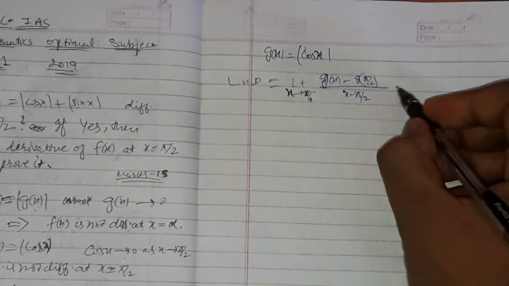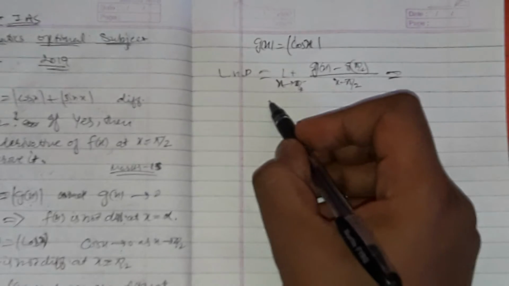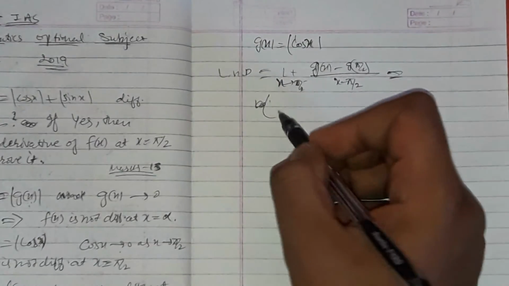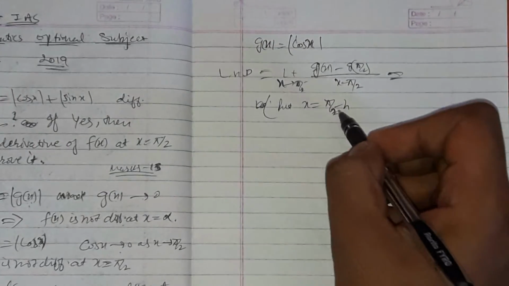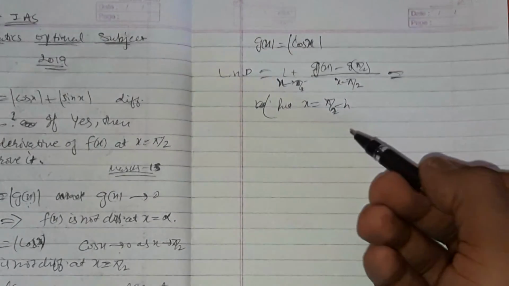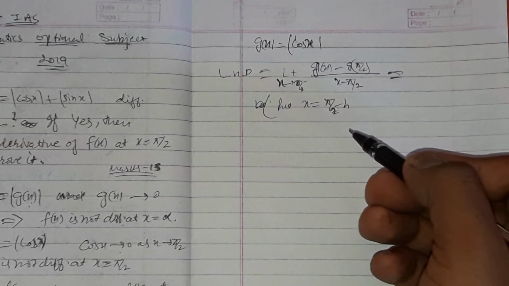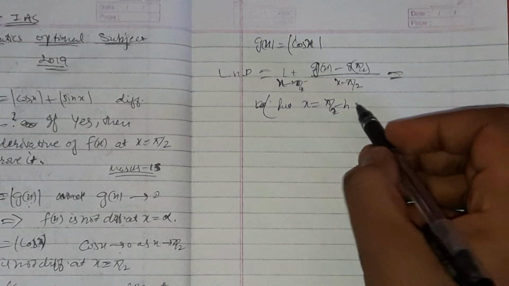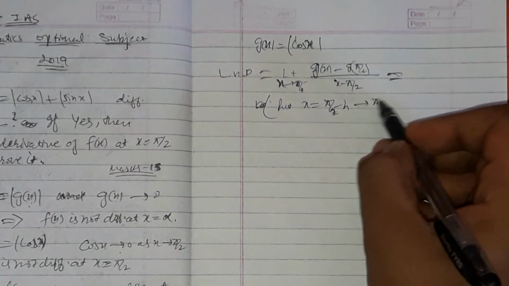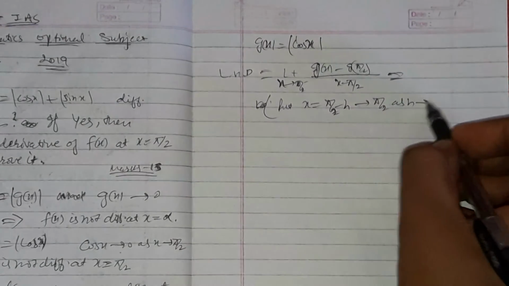Let me put x equal to pi by 2 minus h. Why? Because this is the left hand derivative, so x approaches pi by 2 from the left, and this tends to pi by 2 as h tends to 0.